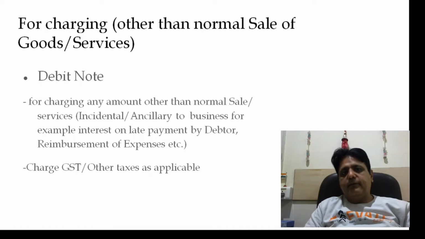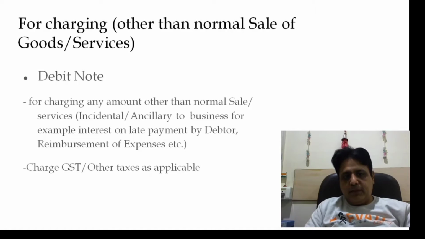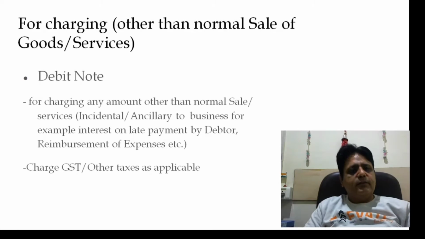Rather than creating a tax invoice, we raise a separate debit note so that we tell them that we are going to charge you this much amount for interest. This interest is not our normal business. It is not part of our business.